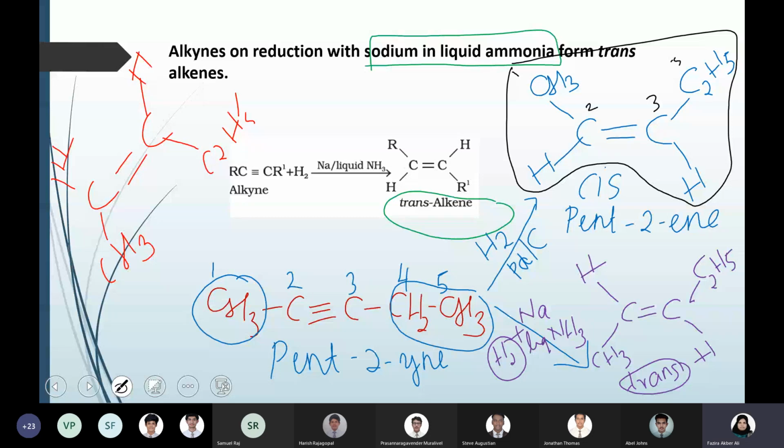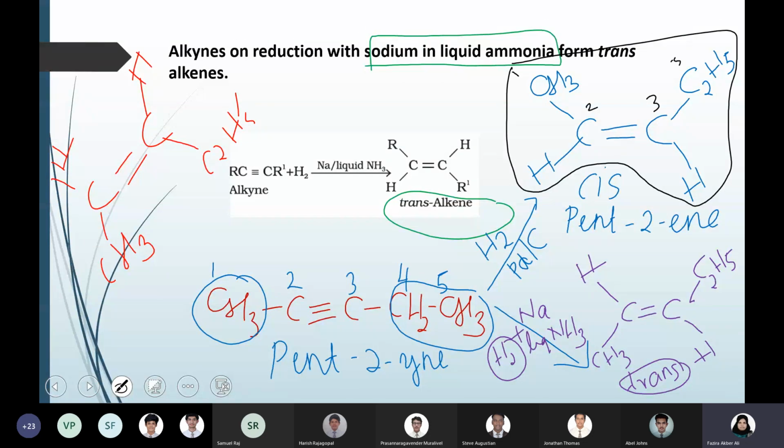Okay, so this is the first method of preparation of an alkene from an alkyne using reduction, which can be done in two ways. Reduction basically means adding hydrogen, where you can break a double bond and convert it into a single bond, or a triple bond can be converted into a double bond. We have seen the reduction of a double bond to a single bond in the alkane preparation. What was that catalyst?